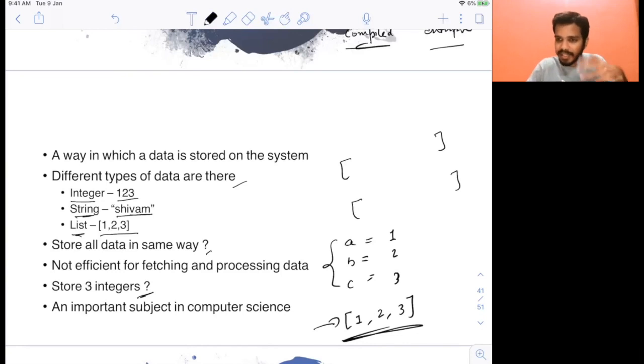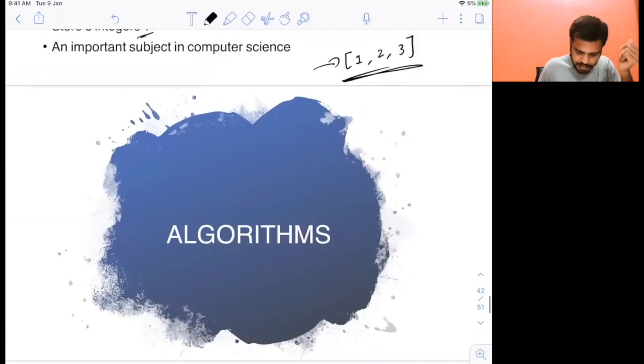So I'm not going deep into data structures here, but understand this: data structures are a very important part of computer science because the way you store the data in main memory makes a lot of difference. Understand this point. When I cover data structures later on, I will show you through examples how the difference comes about. Now, next one is algorithms.